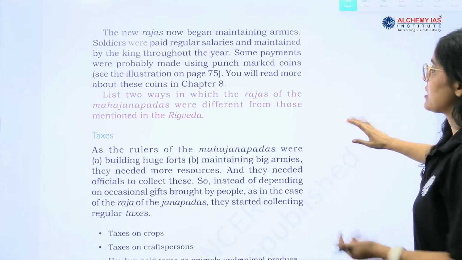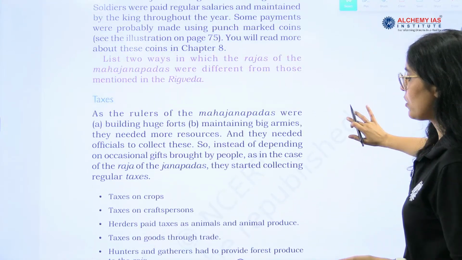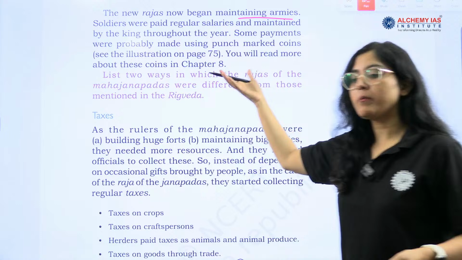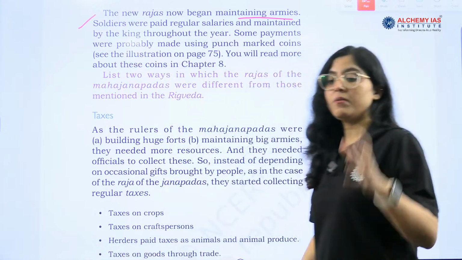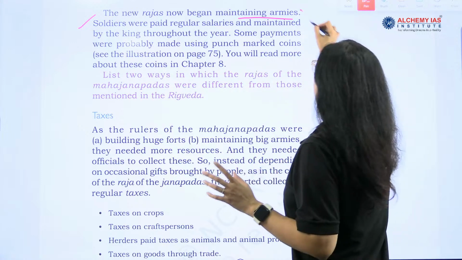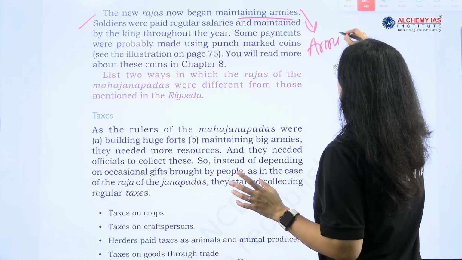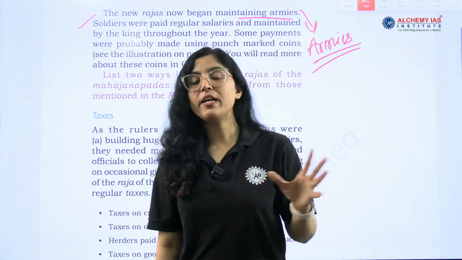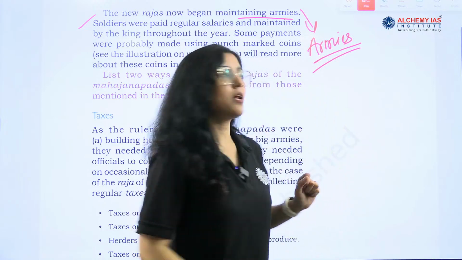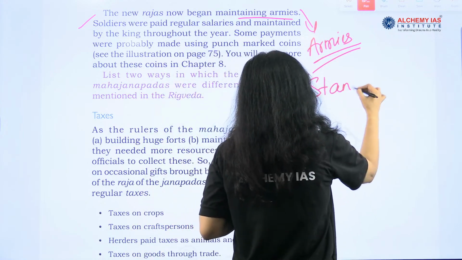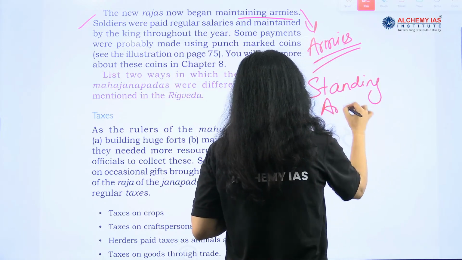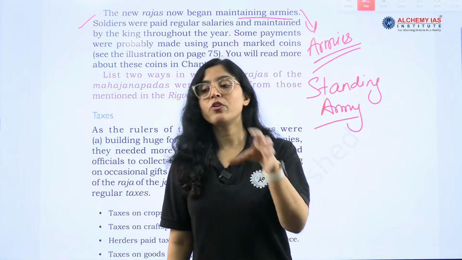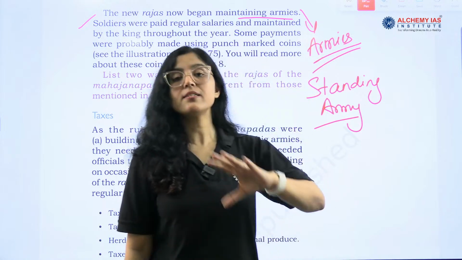Next is what? The new Rajas. The new Rajas now began maintaining armies also. Very important it is that now army, for the first time ever, we are hearing about the armies. Rajas are now maintaining armies. Means what? Regular army, standing army concept, right? So this can be asked in UPSC examination that for the first time Rajas used to maintain standing army during which age? What will be your answer? It is later Vedic times, right?